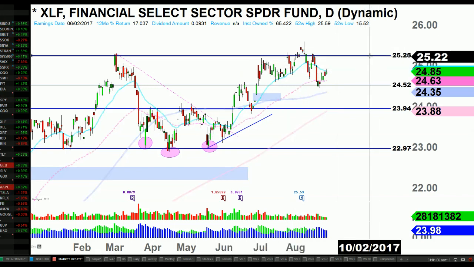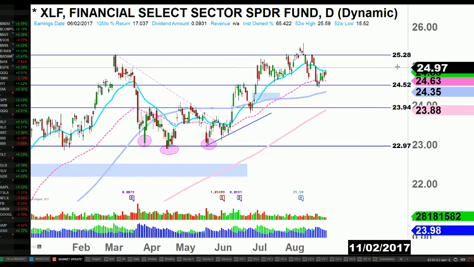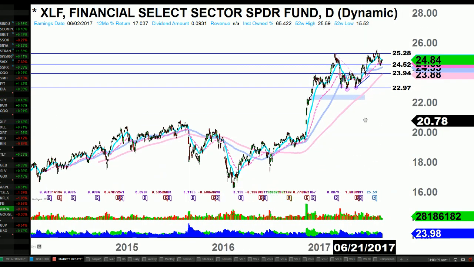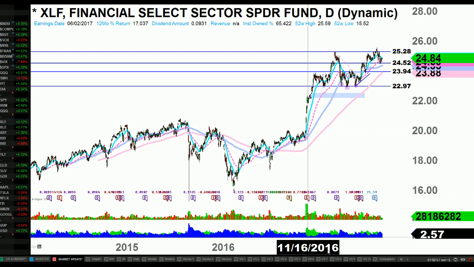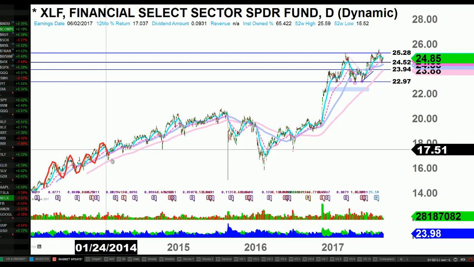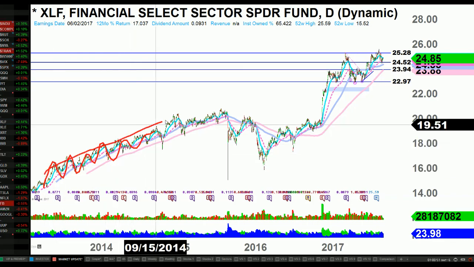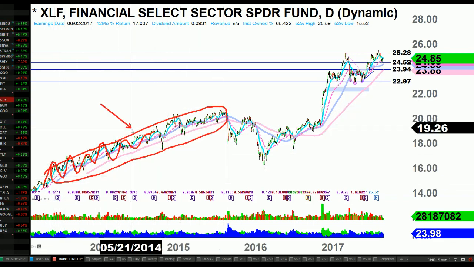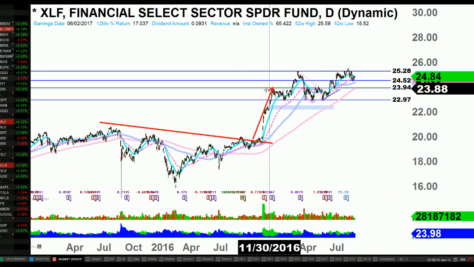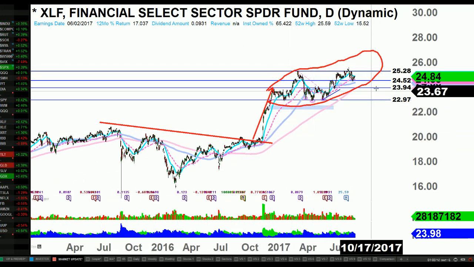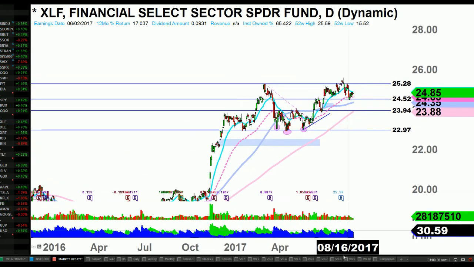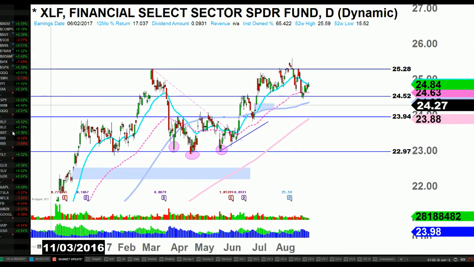For this to get back up into a primary uptrend, it needs to get above 25, 28. However, you have to understand the sentiment of this sector: that's what it likes to do, up and down, a lot of grindy moves. But once it gets into an uptrend, it will stay in an uptrend for years. That's two years right there, ever since it broke out of this with a straight up move. We're getting back up to the uptrend, so it's going to have up and down moves. If you look at this from a more primary-term perspective, there's no worry there, really. So let's see how that plays out.